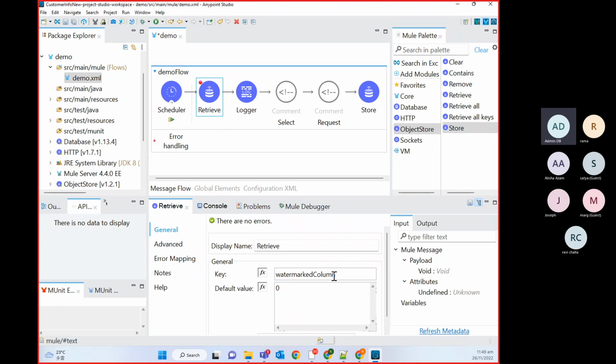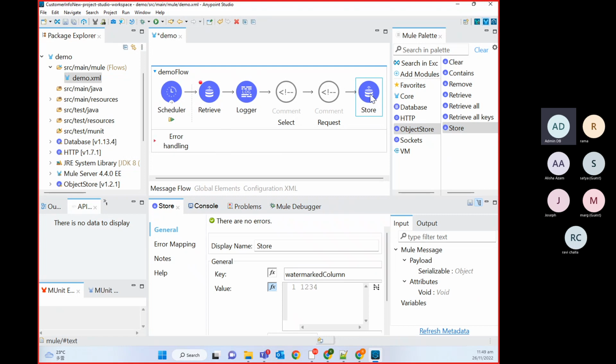If not, then we have used the default value of 0, so we will get this default value. If that key value pair exists, then it will give us the value. If that key doesn't exist, it will give us the default value of 0. And if you want to update this, then you have to use store. So you can see here we use store to update this value.